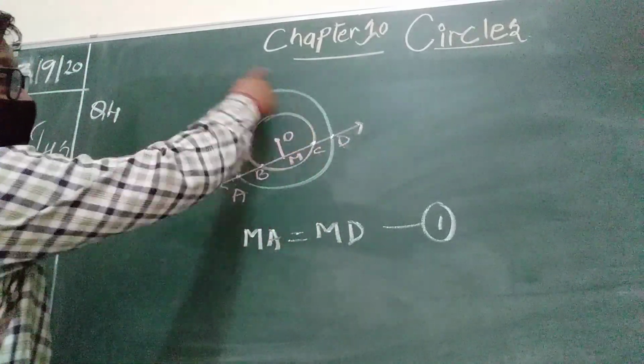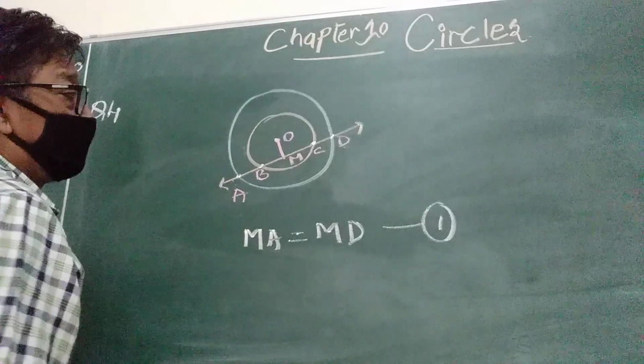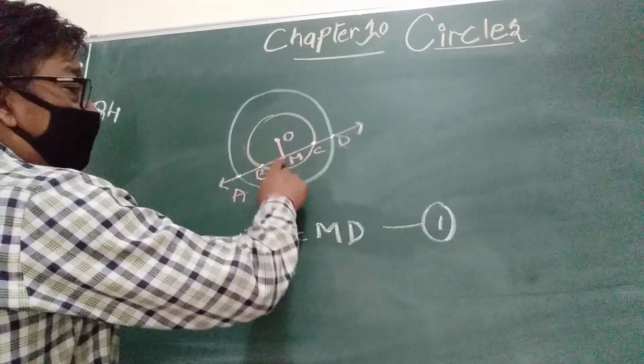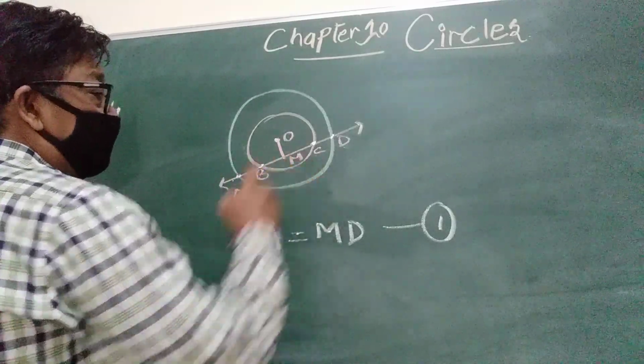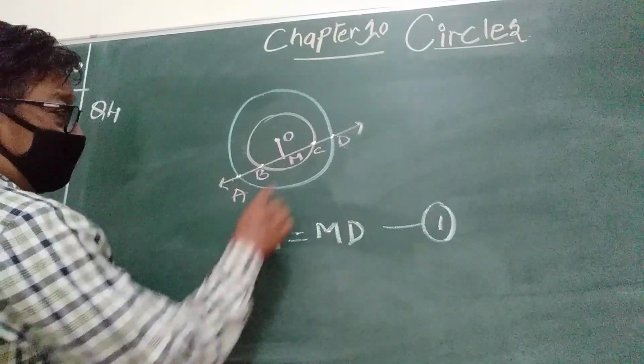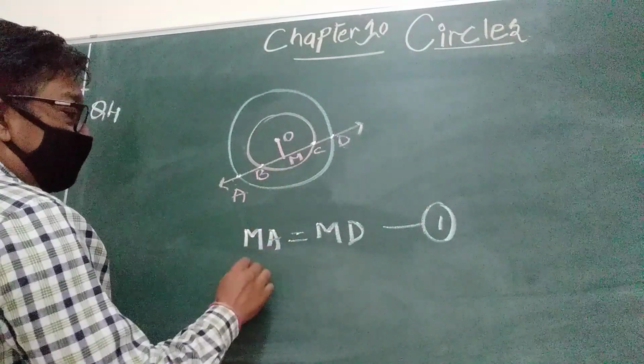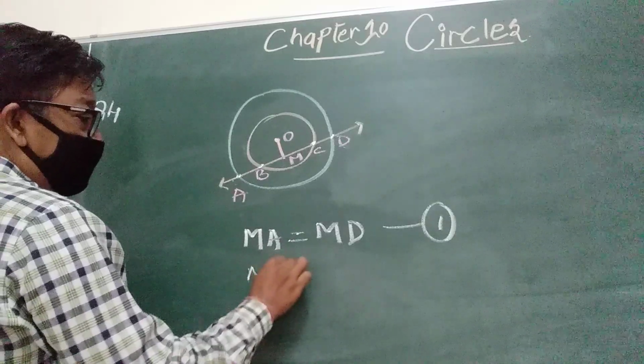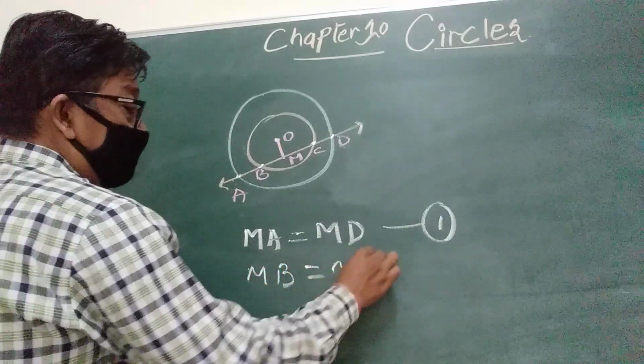Same way for the smaller circle with center O, OM is perpendicular to BC. Hence M will be the midpoint, and we can say that MB is equal to MC.